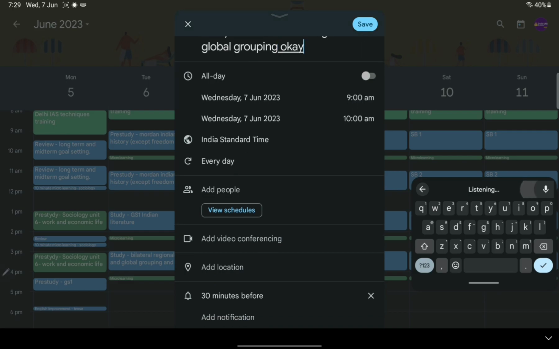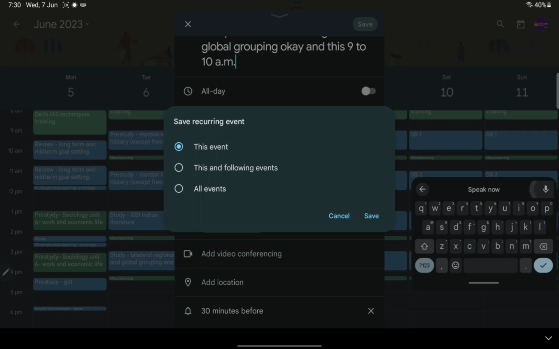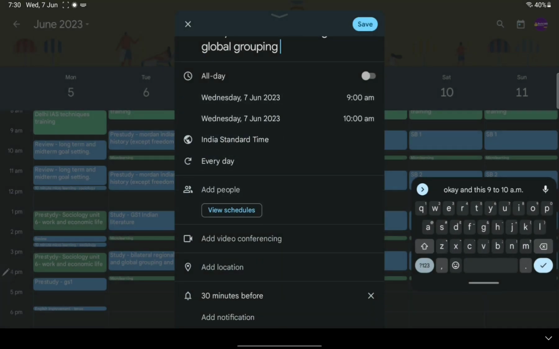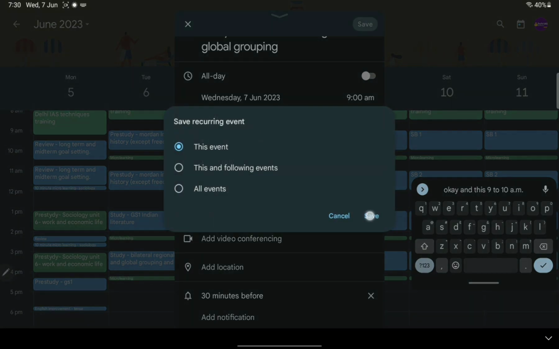Okay, let me save it. This event is saved.